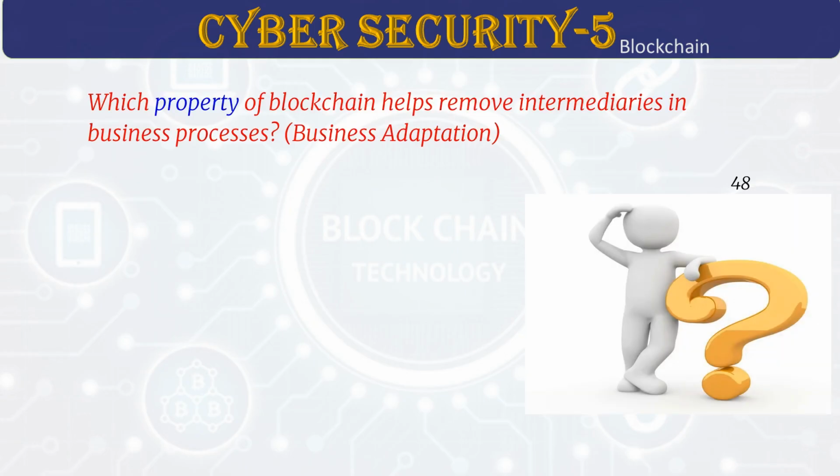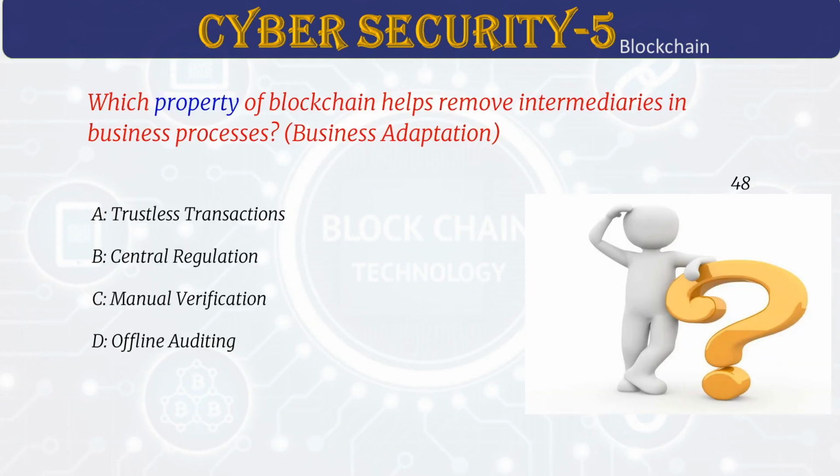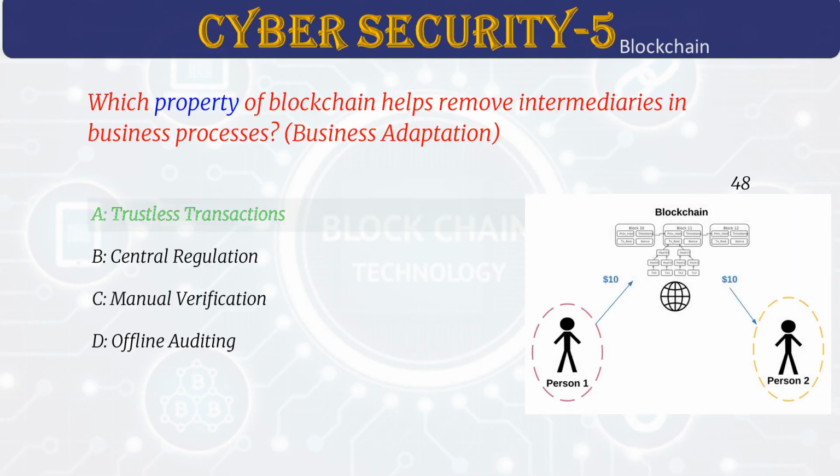Which property of blockchain helps remove intermediaries in business processes? Answer A. Trustless transactions. People can do business directly with each other without needing a middleman. Blockchain makes this possible by being transparent and helping everyone agree. It also saves time and money when trading across countries. Overall, it makes business faster and easier between individuals.